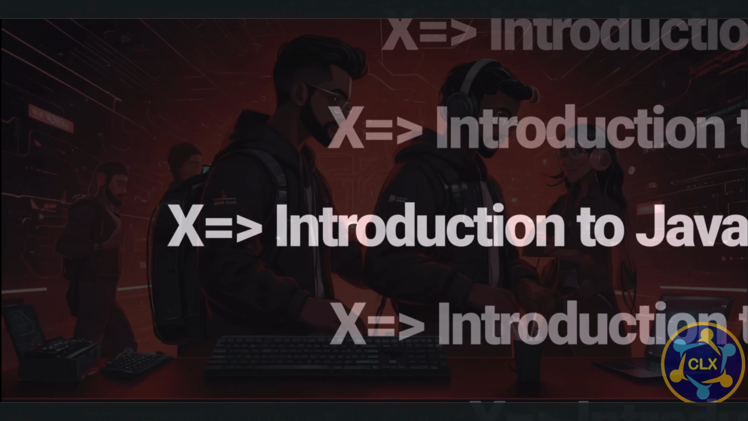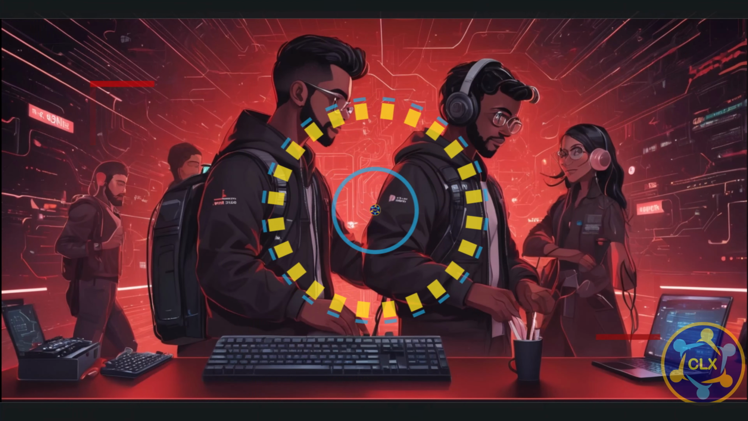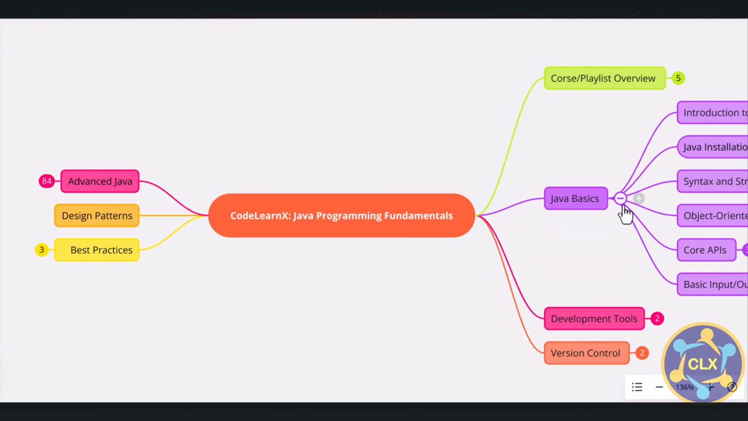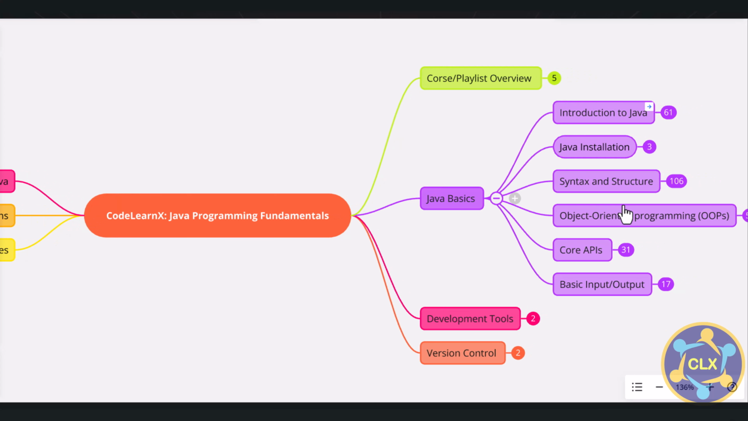So today finally we are here with another video in this series, CodeLearnX Java Programming Fundamentals. And from today we are going to start Java Basics. We will be learning Java Basics from now onwards. So before we start Java Basics, I have divided some further topics which we will be covering as part of Java Basics. So today's video is about Introduction to Java.